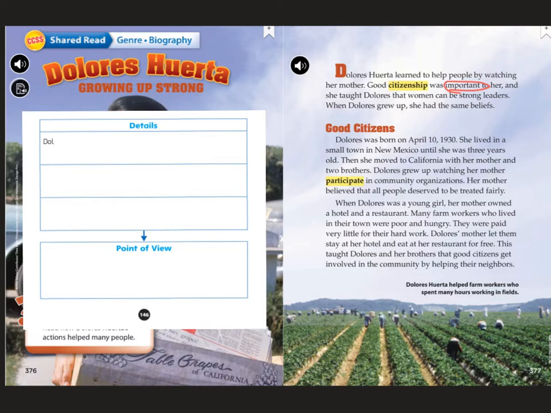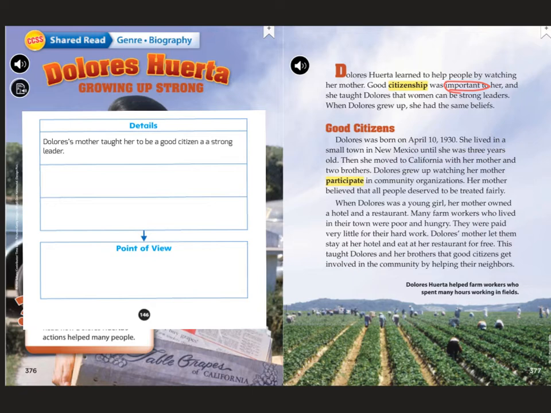Okay, so Dolores' mother taught her to be a good citizen and a strong leader. All right, so here could be our first detail that could support our author's point of view.